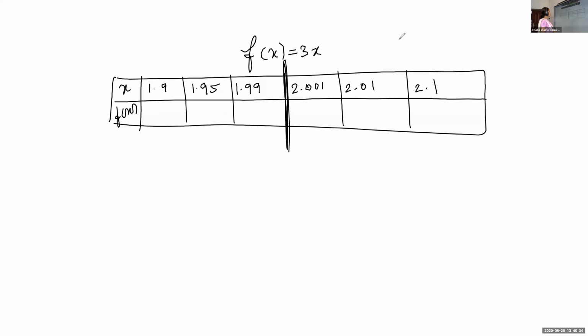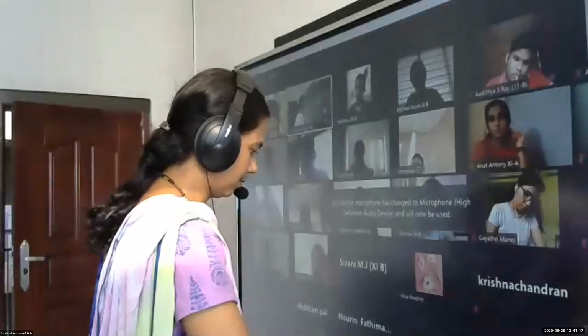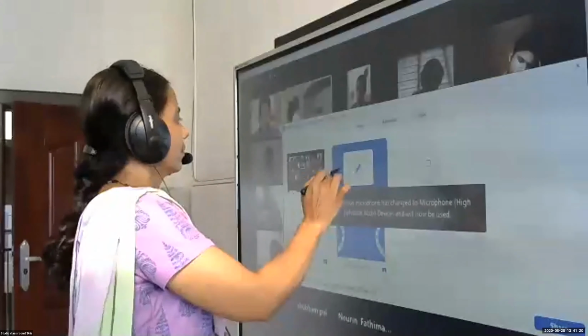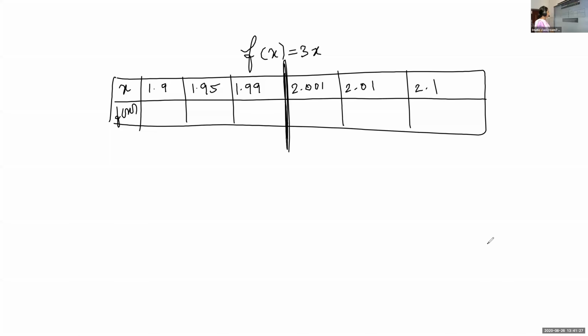Nandana, what is f of 1.9? 5.7. What about 1.95? 5.85.